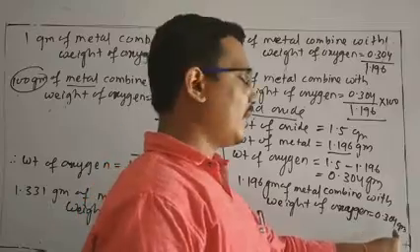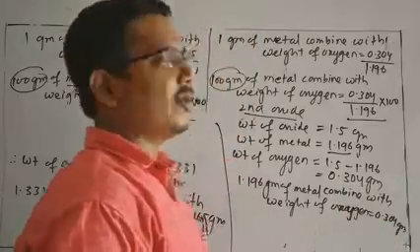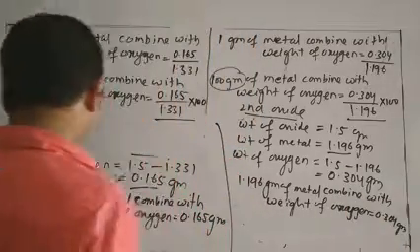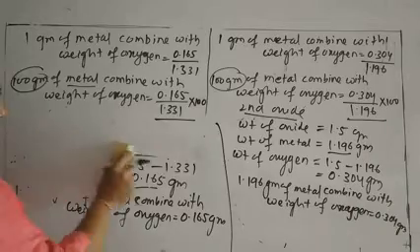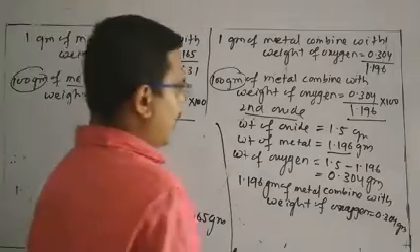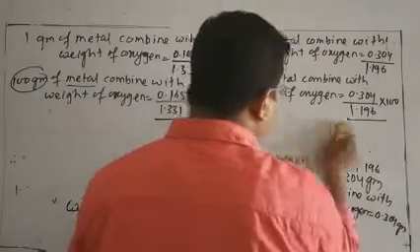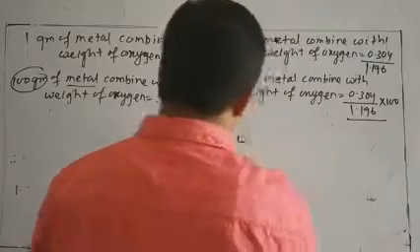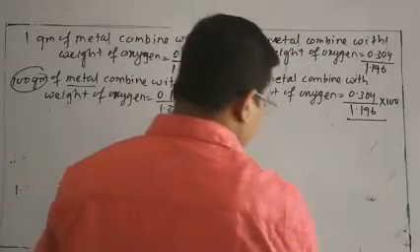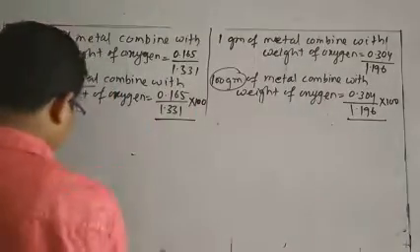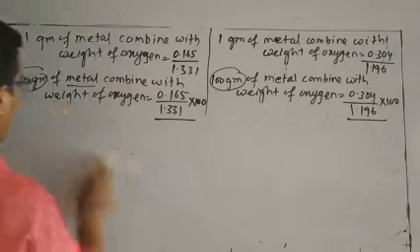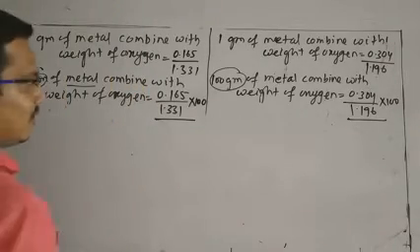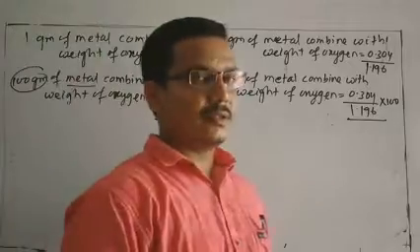Then for 1 gram of oxygen, then you can find out for 100 gram of oxygen. Like that, here also you find out for 100 gram of oxygen. Our aim is that among the two elements, the mass of one is fixed. I have two elements.